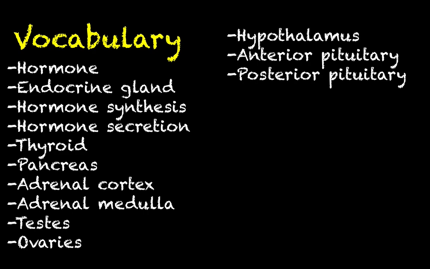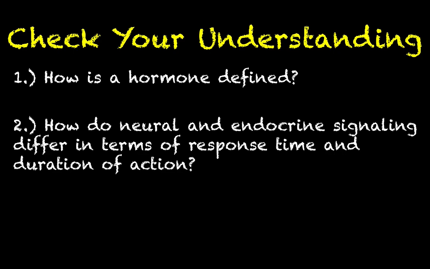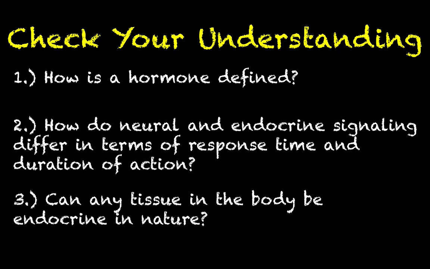Okay, so here's a list of vocabulary terms you might want to be aware of for checking your understanding. Number 1, how is a hormone defined? Number 2, how do neural and endocrine signaling differ in terms of response time and duration of action? We talked about that earlier. Number 3, can any tissue in the body be endocrine in nature?